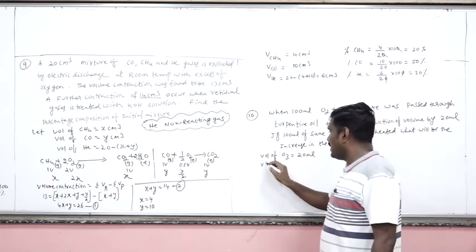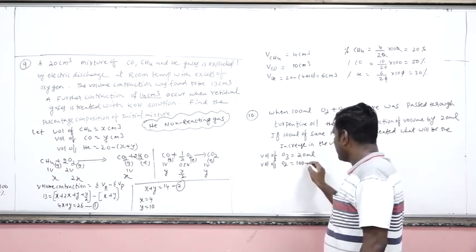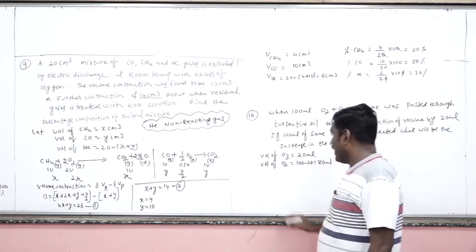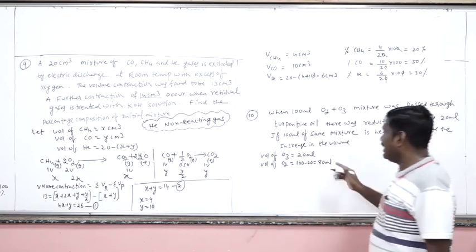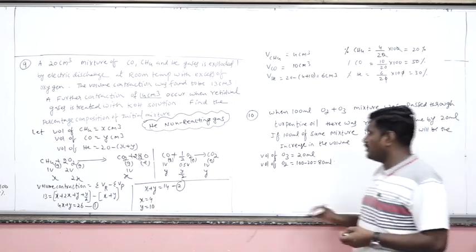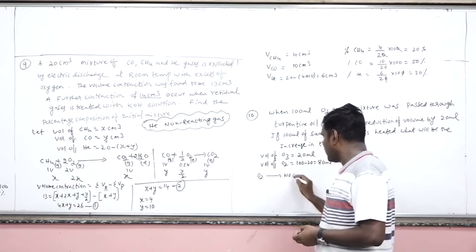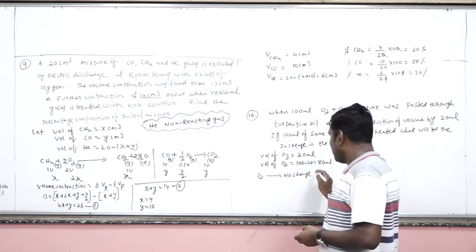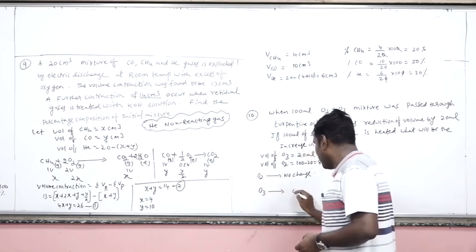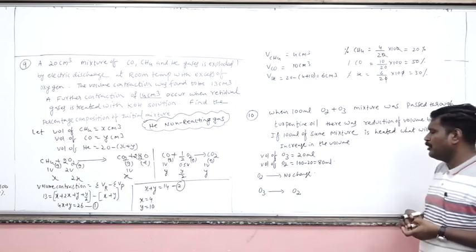So what about the remaining volume of O2? That is 100 minus 20, equal to 80 ml. So you have a total of 100 ml of the mixture. Now this mixture was subjected to heating. Now O2 has no change on heating, but O3 can be converted into O2.